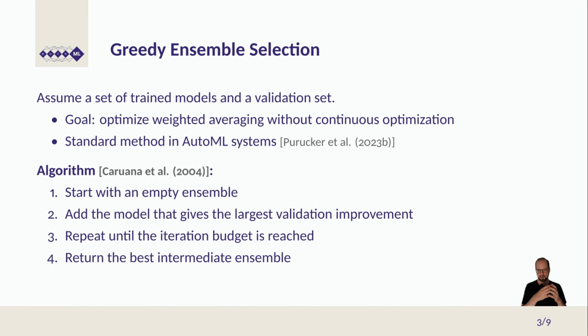So once you have one model in the ensemble, this is your new ensemble. Then in the second iteration, you see, if I add a second model in there, what is the validation performance? You basically simulate an ensemble of size 2. You simulate this for all ensembles that you can build with your library, and then again pick the model to add to the ensemble that, when added, gives the best validation score.